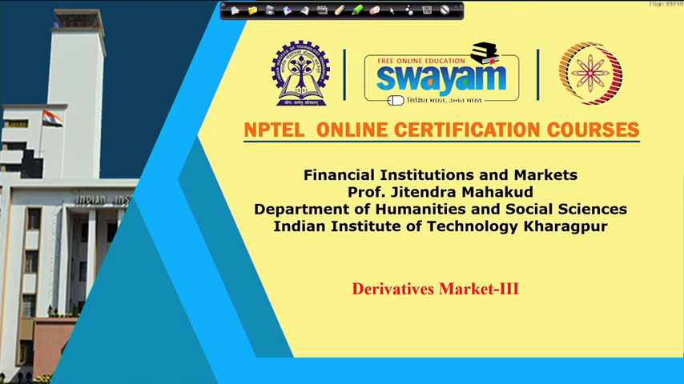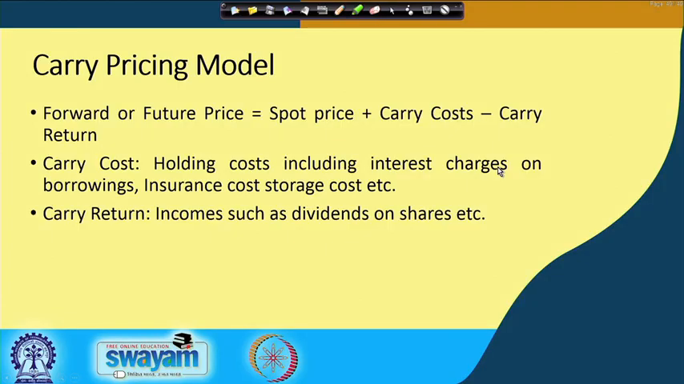derivative instruments. We can start with the pricing of futures or forwards, then we can move into the pricing of options in the upcoming sessions. Whenever we talk about pricing, one model is always used for the pricing of futures, which we call the carry pricing model. What do we mean by the carry pricing model?